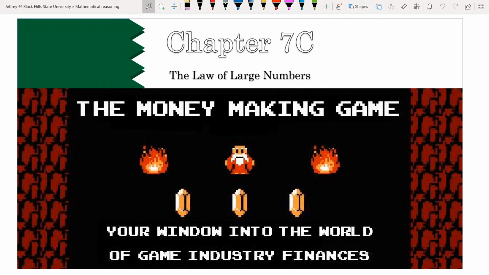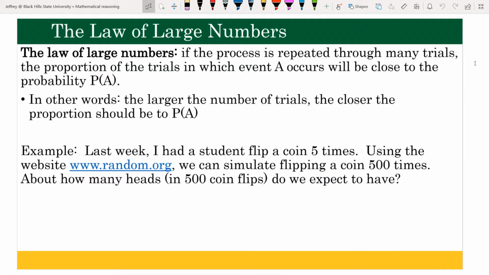In this chapter, we're going to go over the law of large numbers and the expected value. The law of large numbers is basically the idea where if the process is repeated through many trials, the proportion or the percentage of the trials in which event A occurs will be close to the actual theoretical probability.